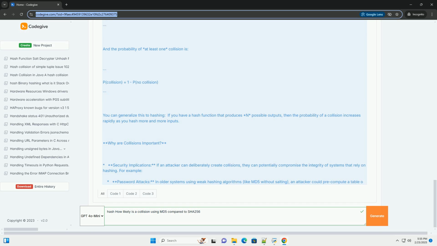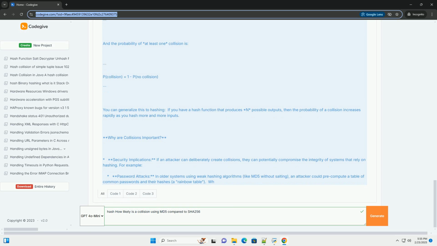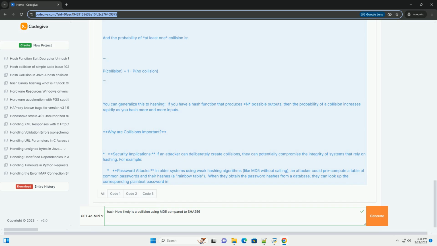Why use hashing? Hashing has many applications. Data integrity: you can hash a file or piece of data and store the hash value separately. Later, you can rehash the data and compare it to the stored hash. If the hashes match, you know the data hasn't been modified. This is how file integrity checks and software distribution checksums work.